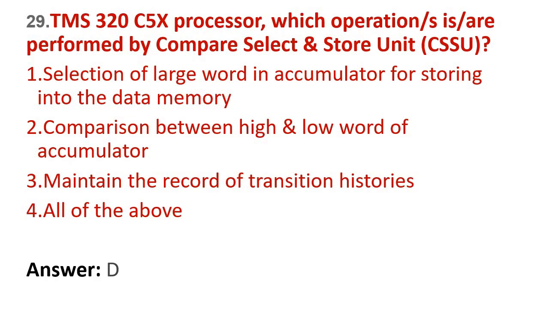Next question, TMS320C5X processor, which operations are performed by compare, select and store unit? So CSSU means compare, select and store unit. So what it will do? It will do selection of large word in accumulator for storing into the data memory. Compare. So comparison between high and low level word of accumulator, and maintain the record of transition histories. So all the three can be done by CSSU. So one of the main advantages of C5X is also compare, select and store unit.